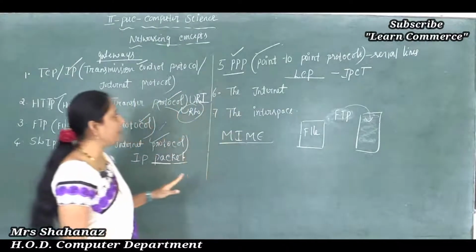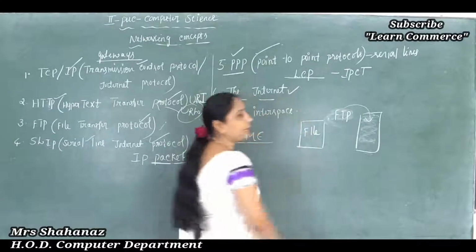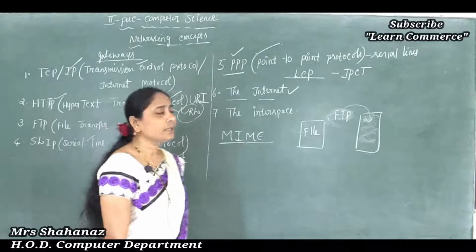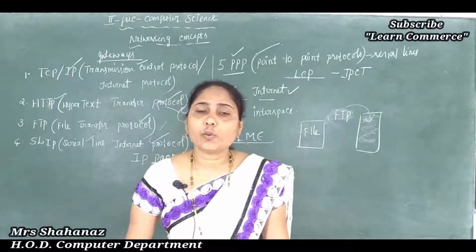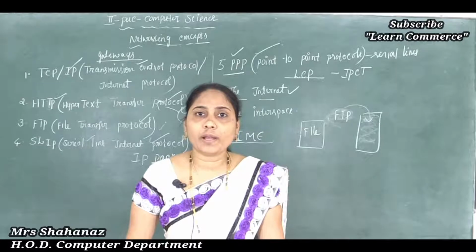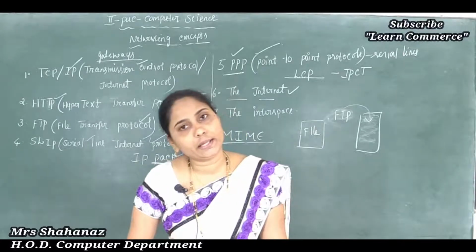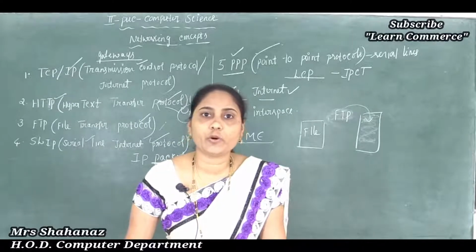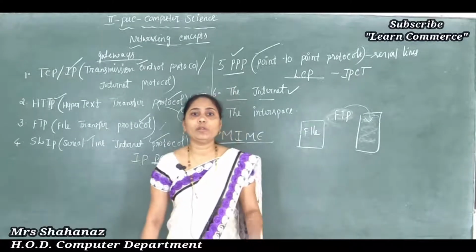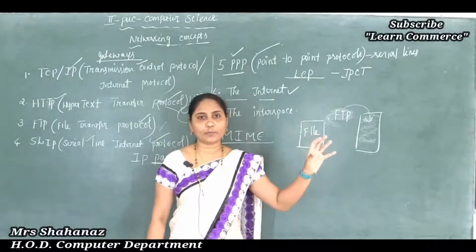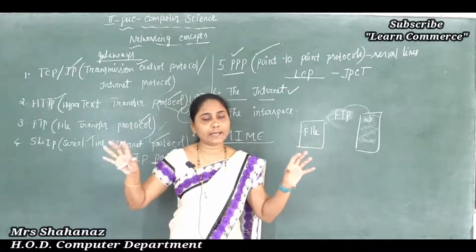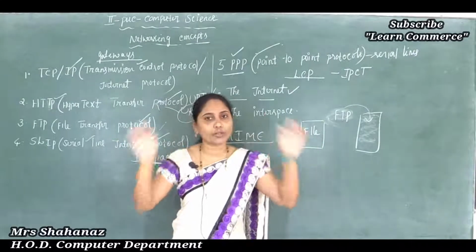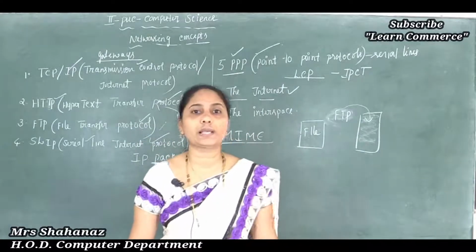Okay, now after PPP, the next thing is the internet. So we are at the sixth point. The point name is the internet. What about the internet? As we know, when a network is going to connect to another network, it is called the internet. I already explained the meaning of the internet. We know the meaning of networking. Maybe 5 computers are there in one network. In a second network also 5 computers are there. Now totally such 5 and 5 computers going to connect with each other is called the internet.